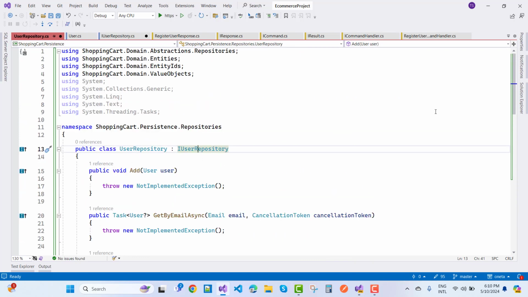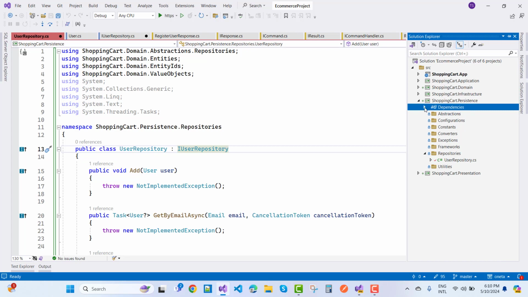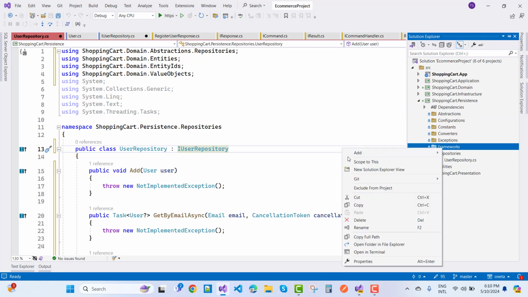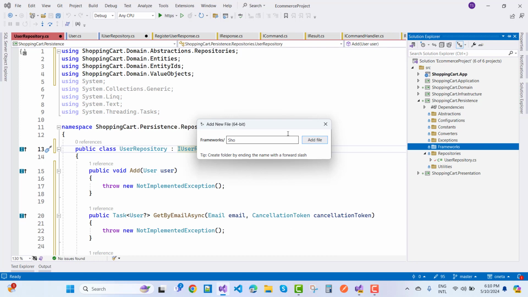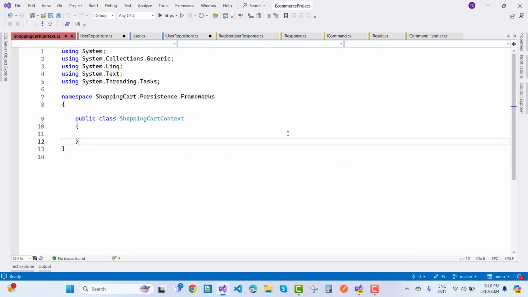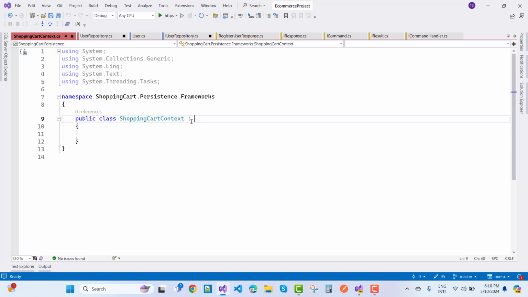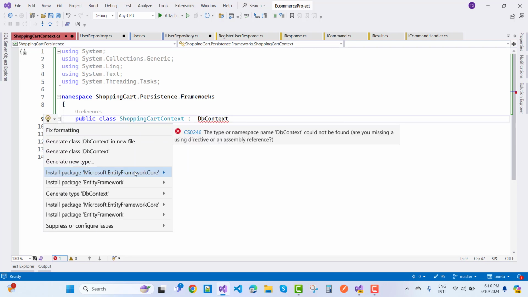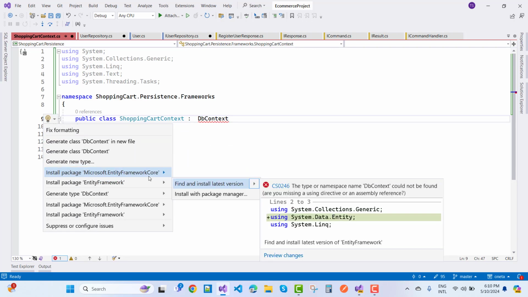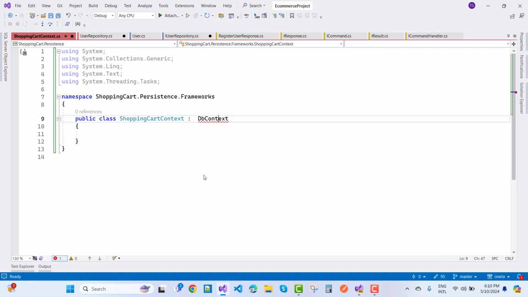Now I want to use DbContext here. So what is DbContext? That is your ORM. I want to take it under your framework and add a new DbContext for the shopping cart. Just add a name, ShoppingCartContext.cs file, and that inherits from the DbContext class. DbContext exists in the Microsoft.EntityFrameworkCore package, so find and install the latest version.